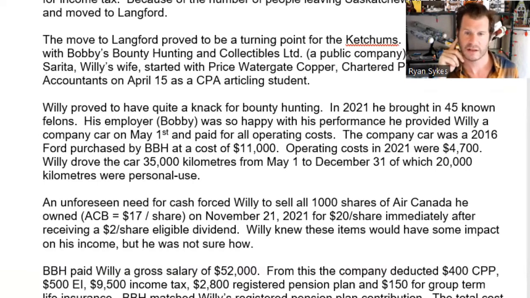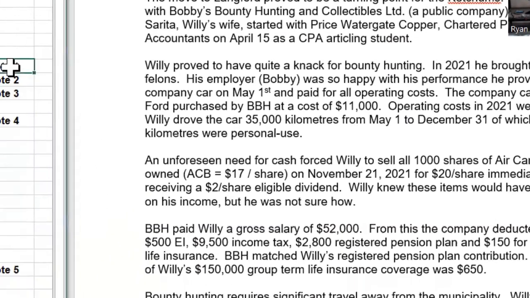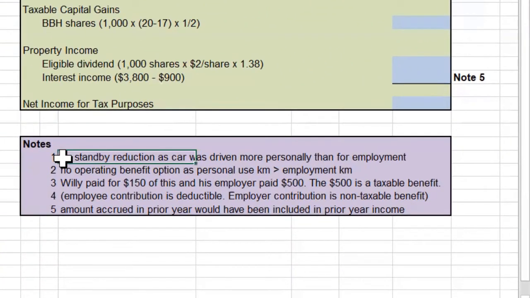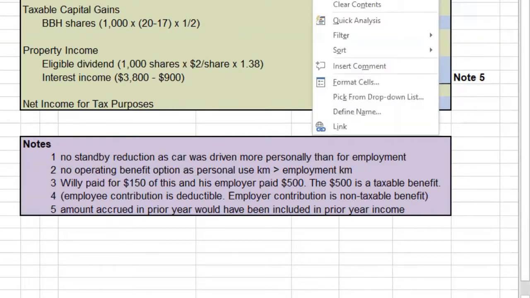Now you might ask yourself, is there a standby charge reduction available here? To which I would point you to note 1, and note 1 says there is no standby charge reduction. The car is driven more personally than for employment. If you drive the car more for personal purposes than for employment purposes, you are ineligible for that potential reduction, which is sad, but hey, you got away with driving the car personally.